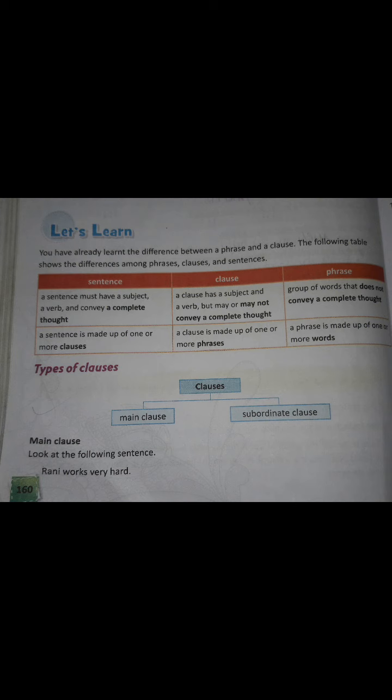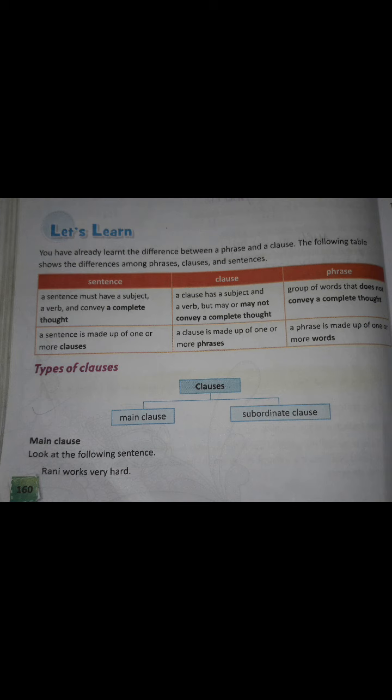Dependent clause. Look at this sentence. A clause that makes complete sense on its own is known as the main clause or independent clause. Rani works very hard so that she can perform well in the examination. Here, Rani works. We already got the meaning. So clause 1 in the above sentence gives complete information and may be used on its own, that Rani is working hard. She works very hard. Therefore, it is the main clause of the sentence. We got the full meaning, complete sense.